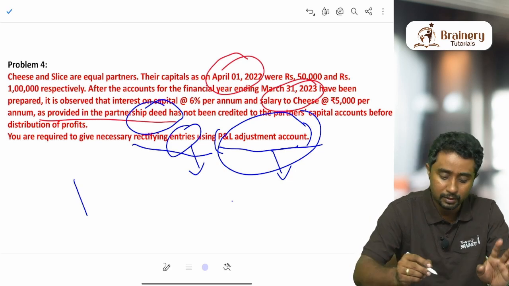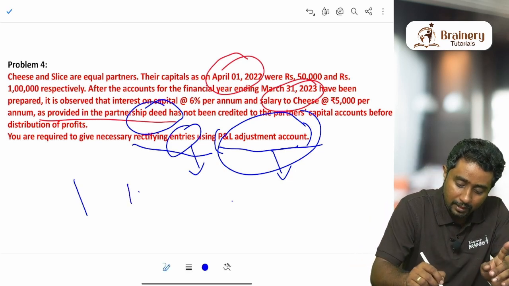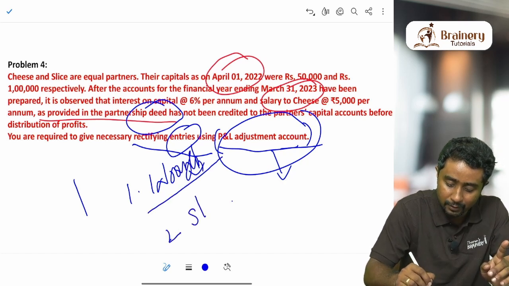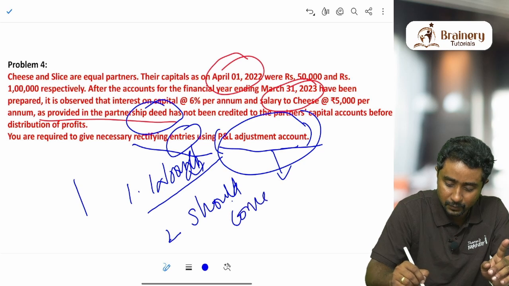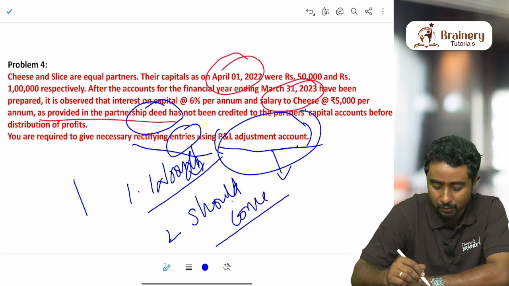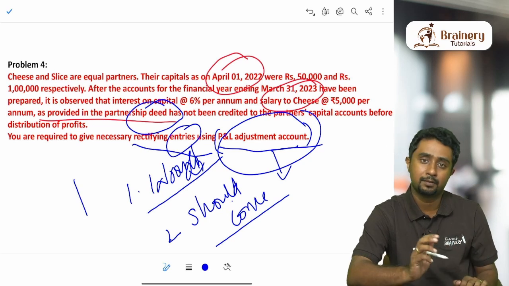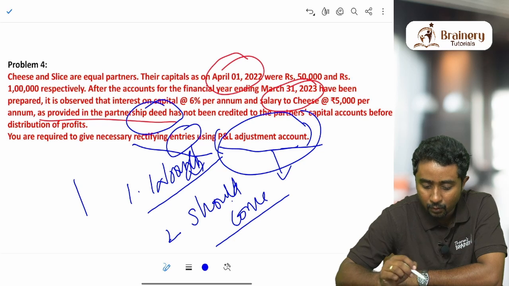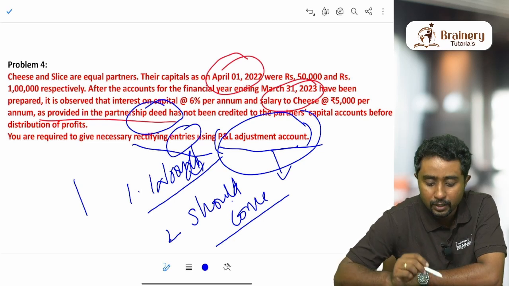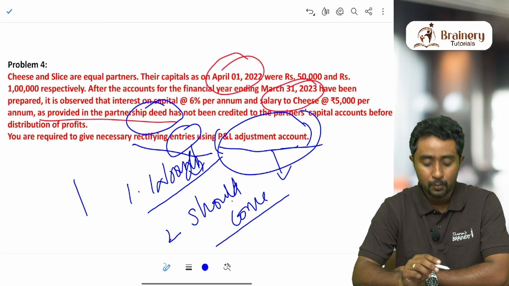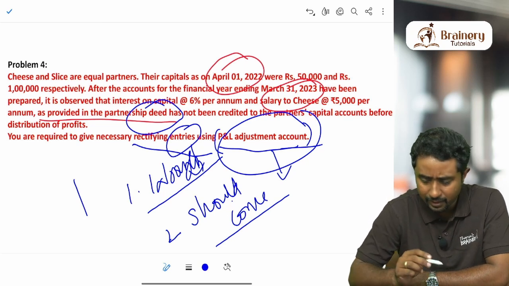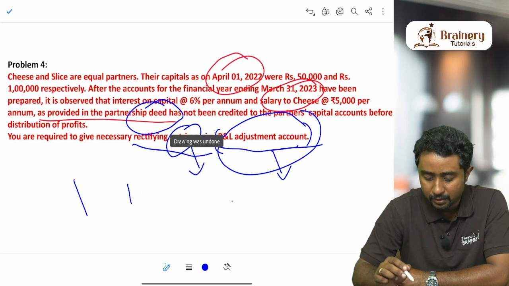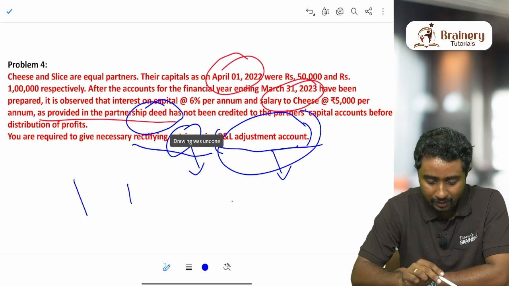So I'll repeat, two things you need to know to solve this question. What are the amounts that are written wrongly, and which are the amounts that should come in the capital account. If you know these two things, you can easily solve this question, especially this method, profit and loss adjustment account method. So if I ask you what are the amounts that were written wrongly in the capital account, can you tell after reading this question which amounts are missing here? Obviously, it is clearly mentioned in the question.